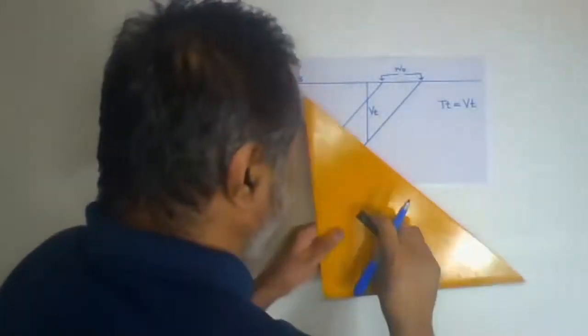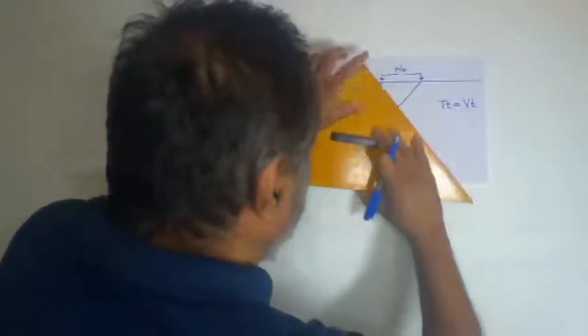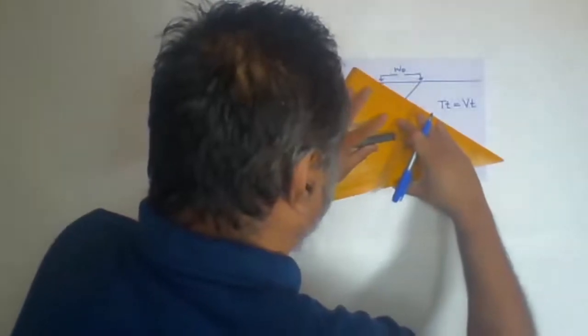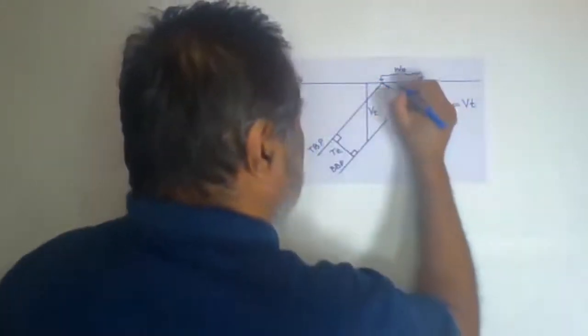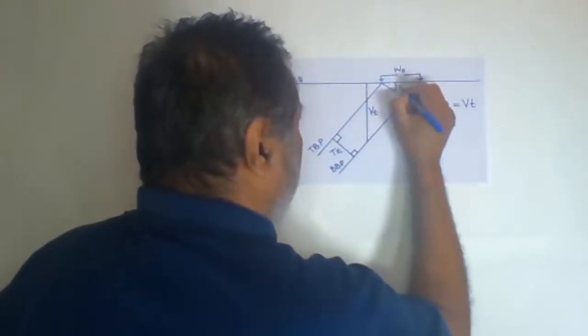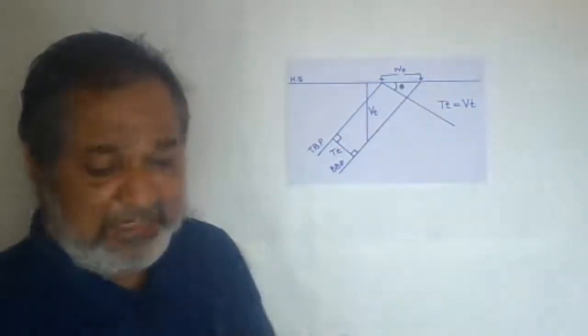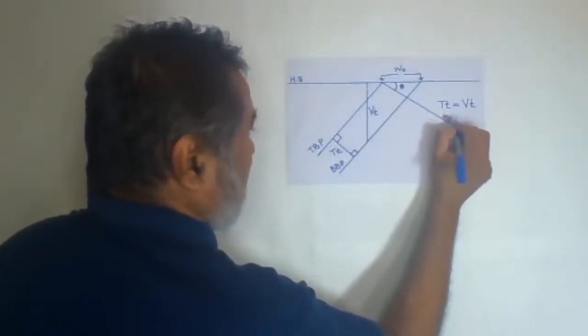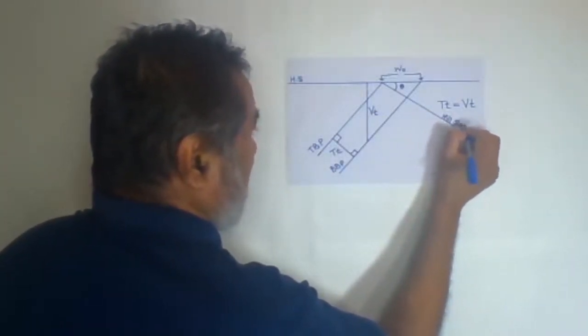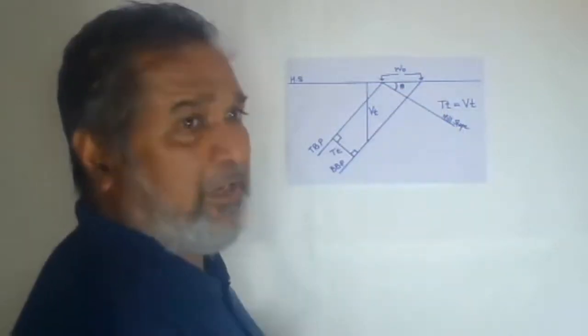Now if the hill slope is given, assume I am going to draw the hill slope here. I don't know the angle, so we make it a theta angle. Yes, the hill slope is given. So here you can write down, this is the hill slope. On that hill slope, you have to find out the width of outcrop.